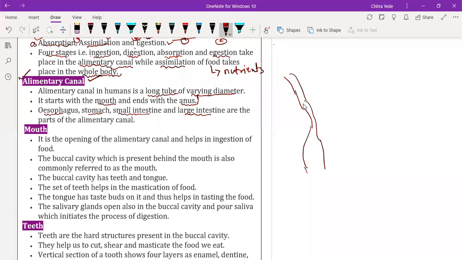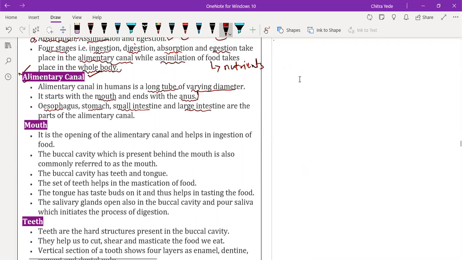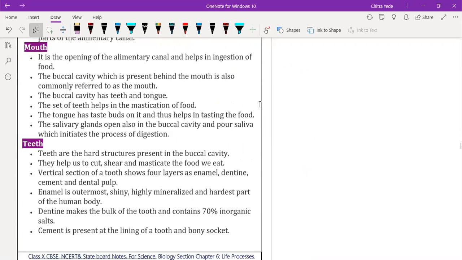Any doubt here in the alimentary canal? Havida, any doubt here? No, sir. Okay.